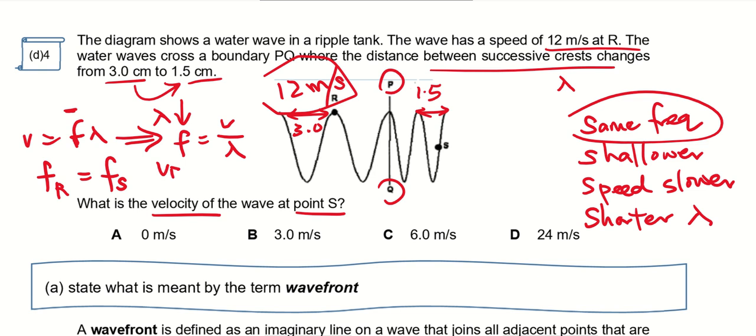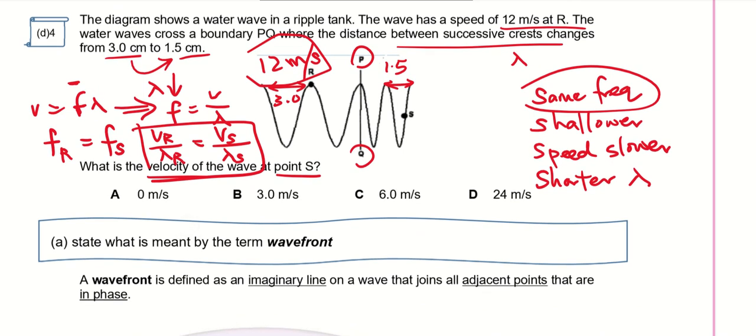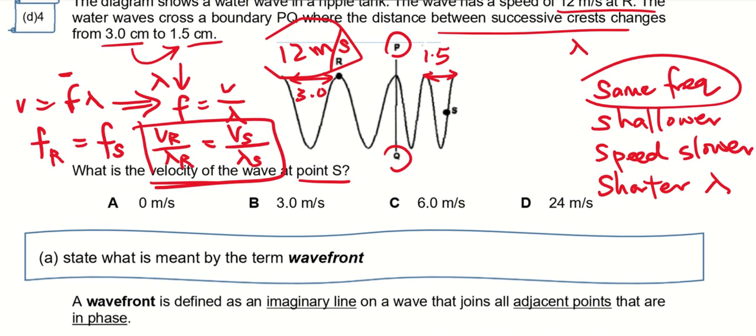That means Vr over lambda r equals Vs over lambda s. Okay, so please rewind the video if you don't understand how I got Vr over lambda r equals Vs over lambda s. Basically, the frequency remains the same, and if I were to use v equals f lambda and make f the subject of the formula, I would arrive at this. So what do we have?